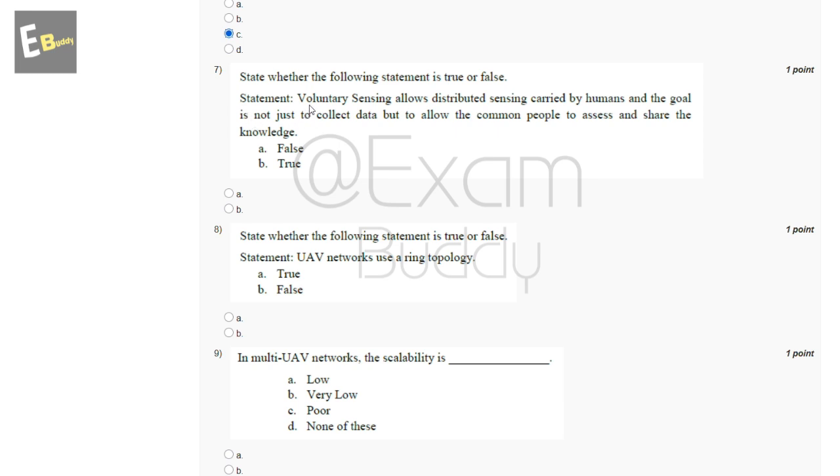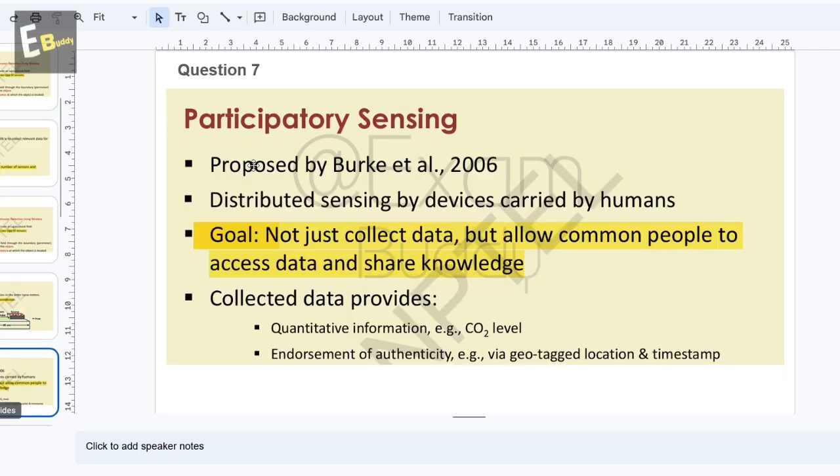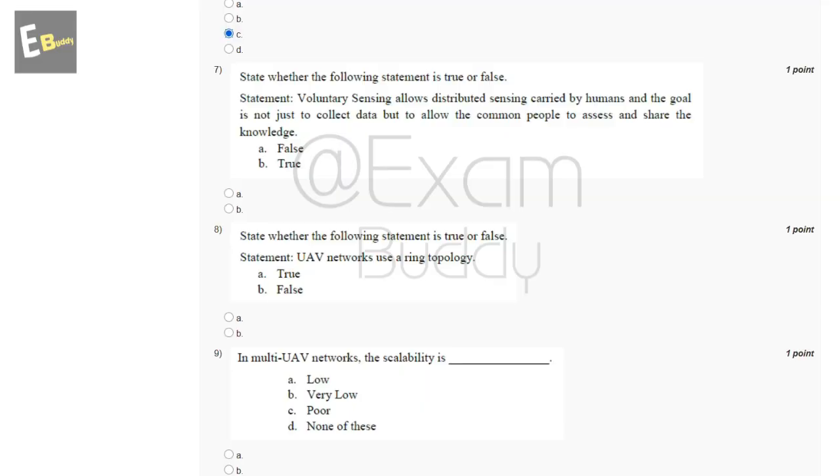Voluntary sensing allows distributed sensing carried by humans, and the goal is not just to collect data but to allow common people to access and share knowledge. The options are false and true. Question seven, the goal is not just to collect data but to allow common people to access data and share knowledge. So the answer of our seventh question is B, true.